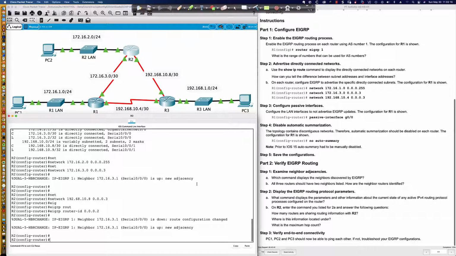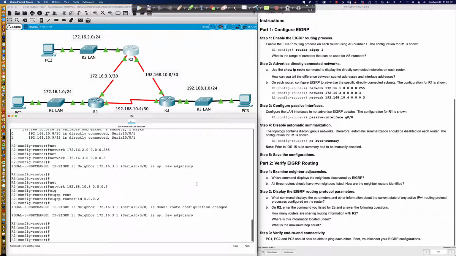So if I set it after the fact, this is disruptive, which is why you want to do it up front. Because typically, when I open my EIGRP config up, it's going to be the EIGRP router ID that I set right away so that I don't forget. And then my passive interfaces. Then I do my network statement configurations.